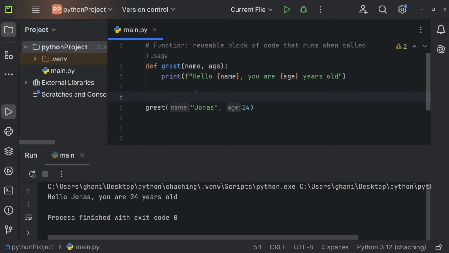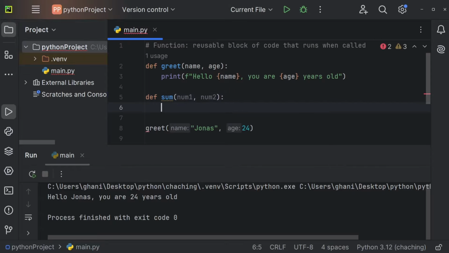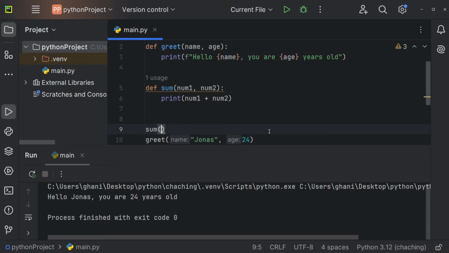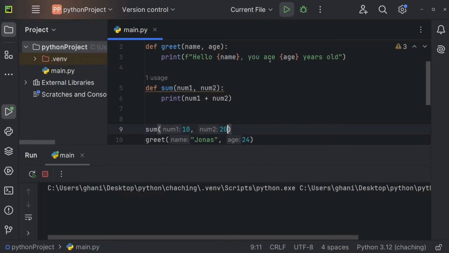You could also define a function to calculate the sum. So we could say def sum. We could get a value num1 and a value num2, so 2 numbers. And now we can just print num1 plus num2, for example. So the logic is up to us. And now I can just call the sum of 10 and 20. Let me run this code. And you can see we're getting 30 in the console.